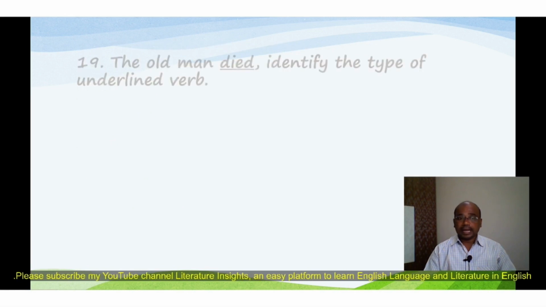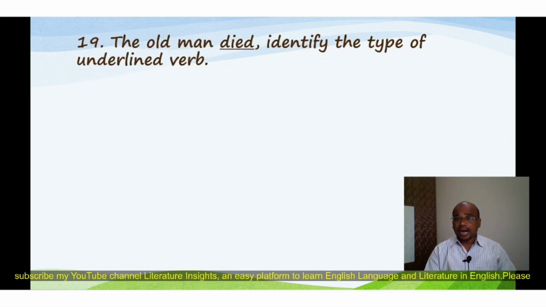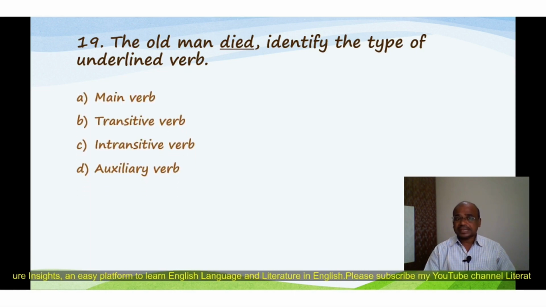Question number 19: The old man died. Identify the type of the underlined verb. Here is the sentence, the old man died, and died is underlined. You have to identify the verb type. The four options are: A. Main verb, B. Transitive verb, C. Intransitive verb, D. Auxiliary verb, and the correct option is C, intransitive verb. The verb which comes without an object is called an intransitive verb, and the example is the old man died. Here we cannot find an object, so the verb comes without an object.